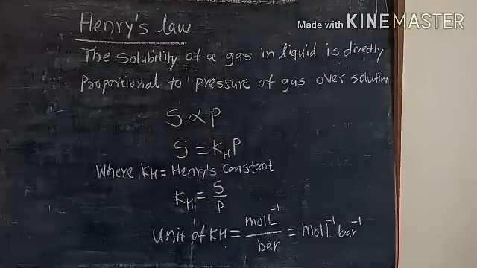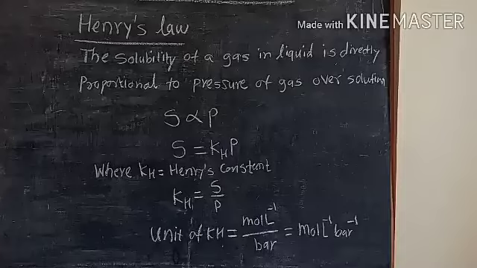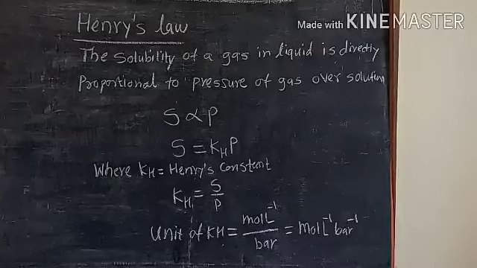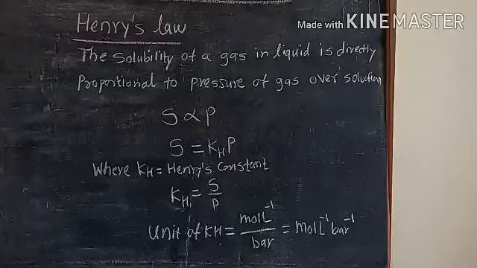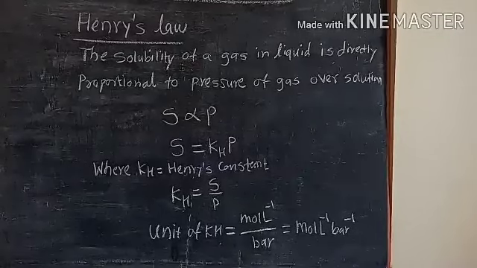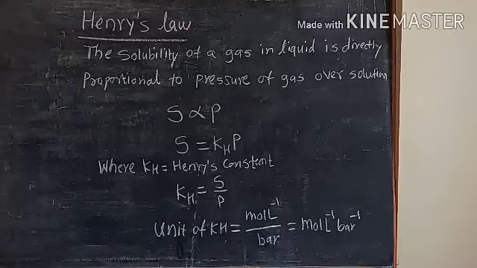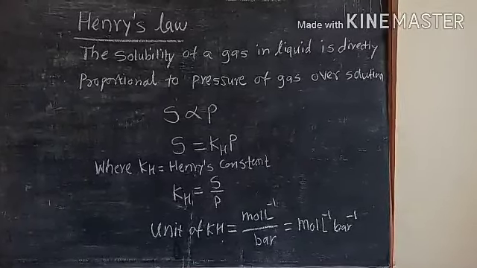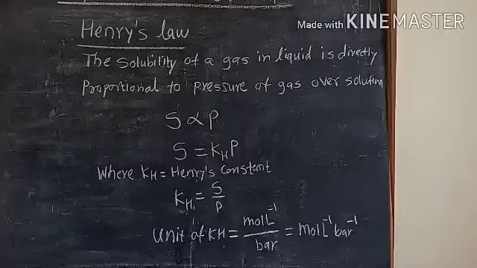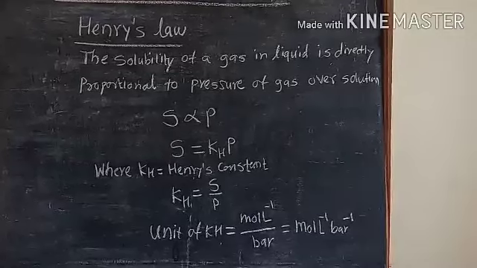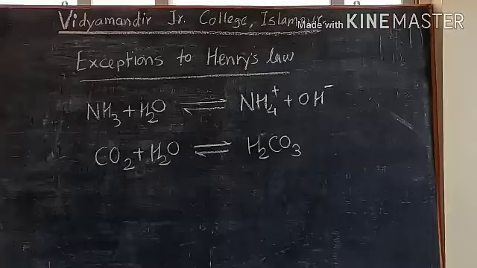The proportionality sign can be replaced: S is equal to KH into P. KH is Henry's constant, and KH is equal to S upon P. The unit of solubility is mole per liter, and pressure is in bar, so the unit of Henry's constant is mole per liter per bar.